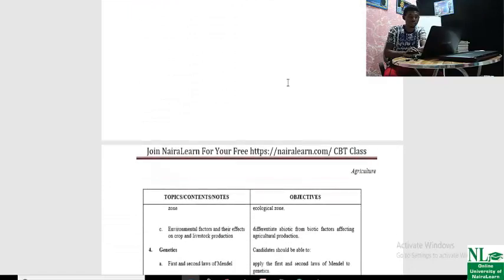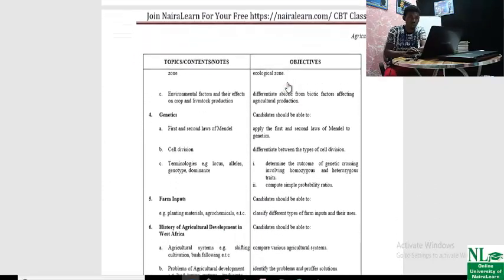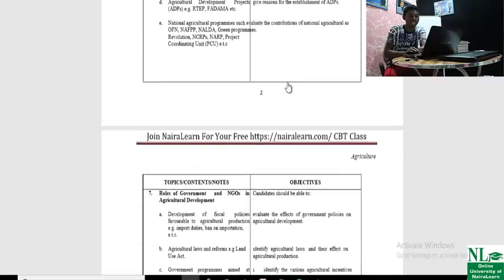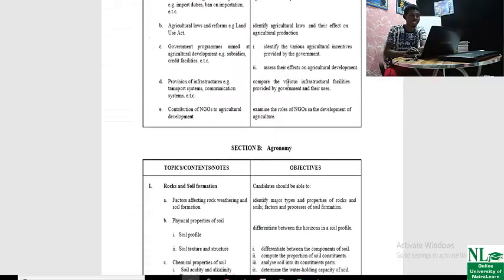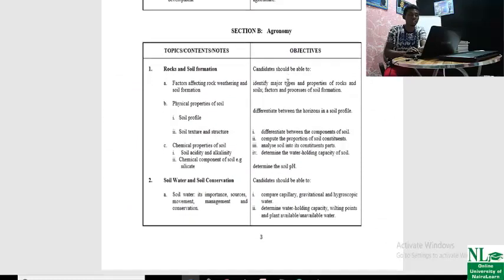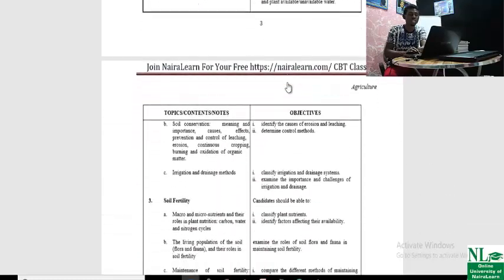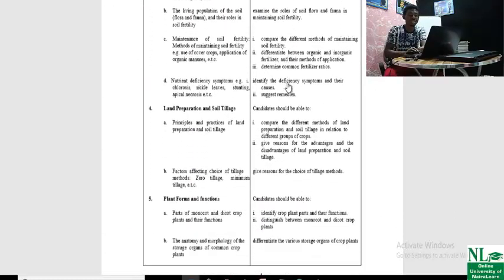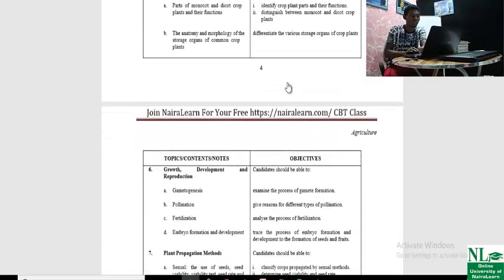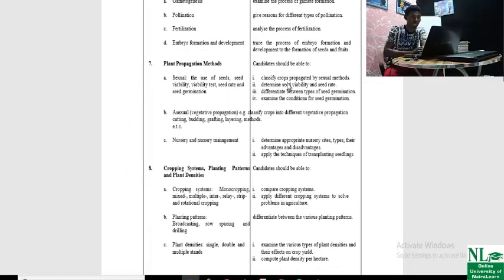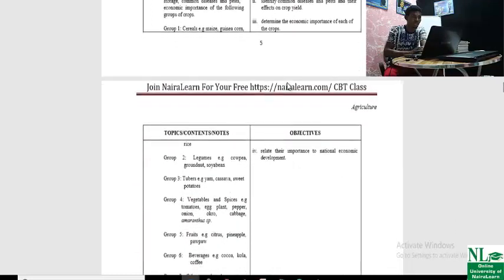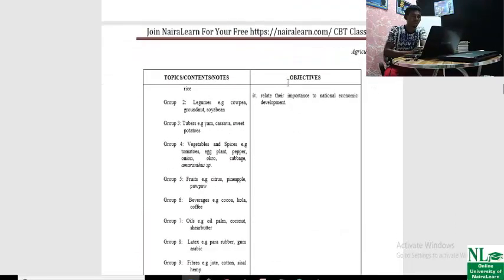The textbooks you should buy are on your syllabus. The recommended textbooks are on your syllabus. The name of the textbook and the name of the author are on the syllabus. So don't study out of the syllabus. Study in line with your syllabus. If you want to make your JAMB in one sitting, you must study in line with your syllabus.